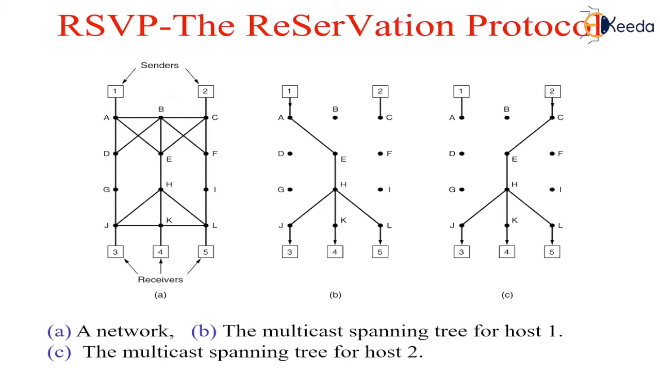In its simplest form, the protocol uses multicast routing using spanning trees. Each group is assigned a group address. To send to a group, a sender puts the group address in its packets. The standard multicast routing algorithm then builds a spanning tree covering all group members.